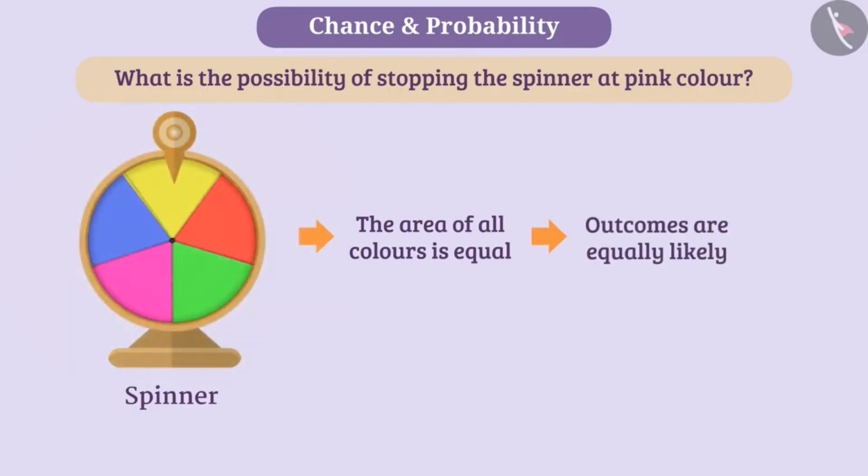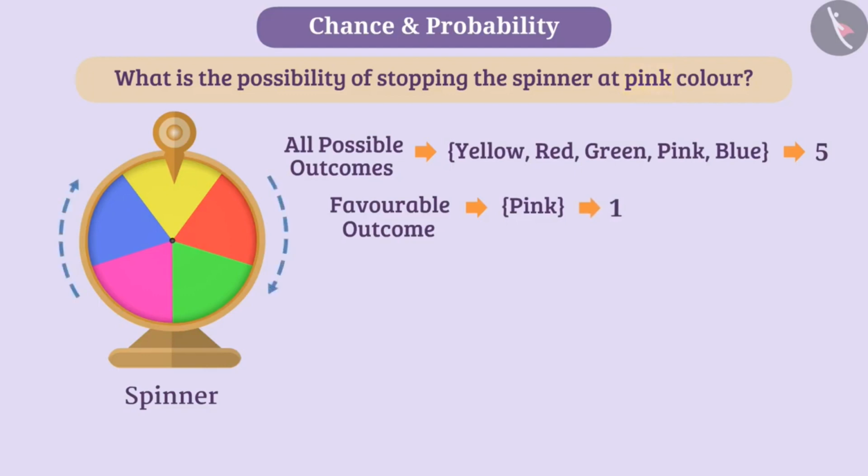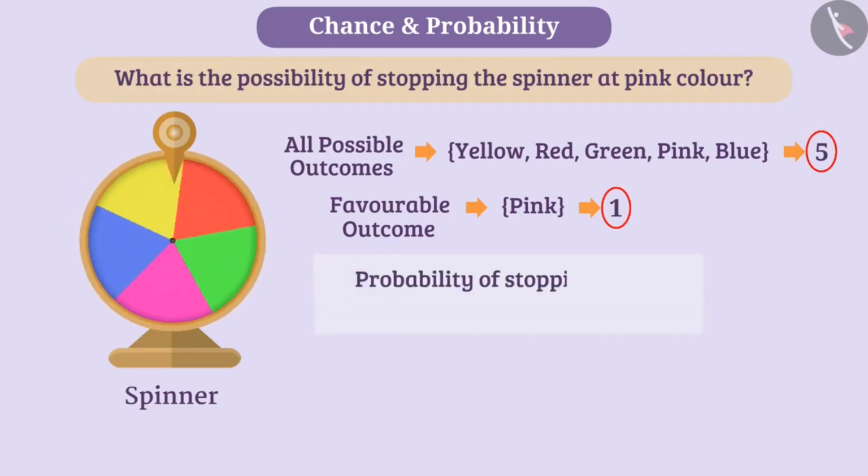In this experiment, there are total 5 possible outcomes. But out of these 5, the favorable outcome is only one, pink color. In this way, on spinning the spinner, the possibility of stopping at pink color is 1 out of 5. We say that on spinning the spinner, the probability of stopping at pink color is 1 by 5.